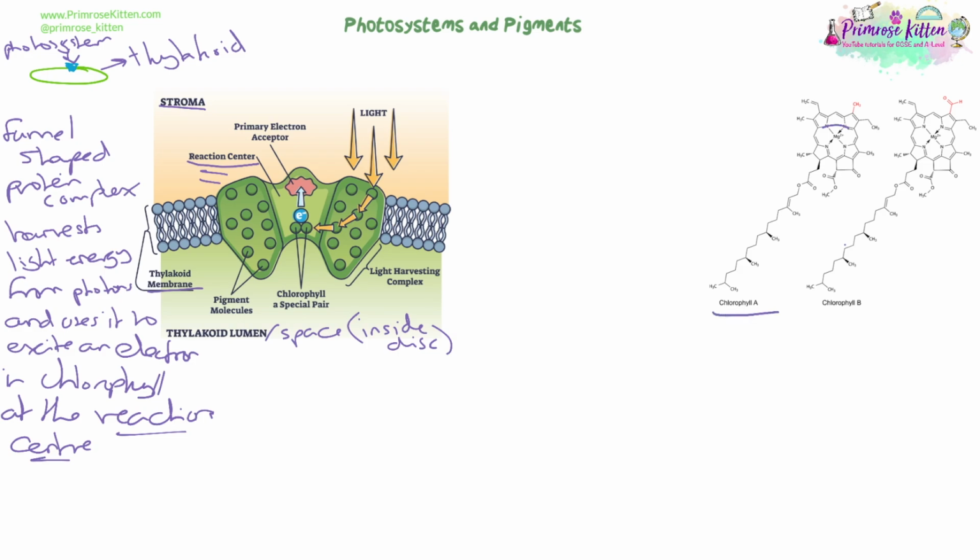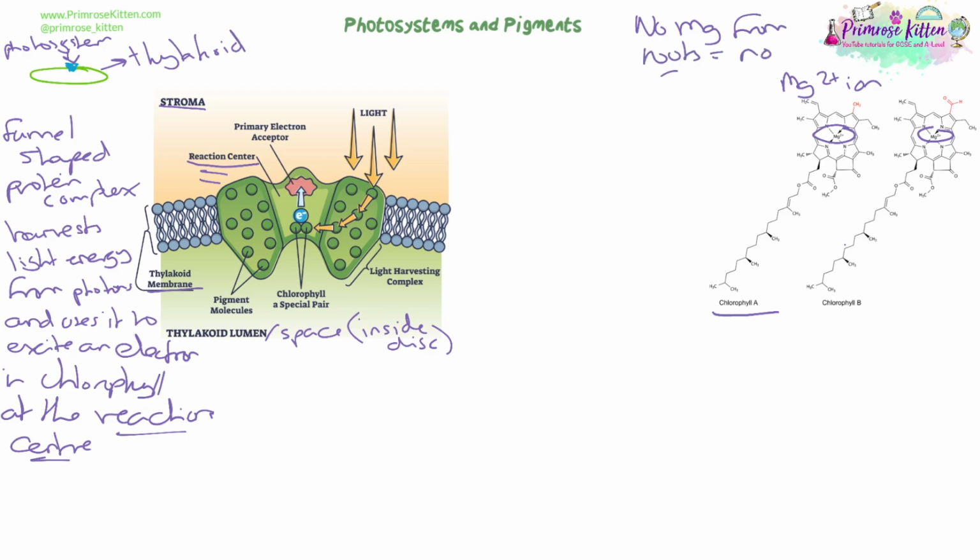Now, the chlorophyll at the base of our reaction center in all the photosystems is chlorophyll A. There are two types of chlorophyll, but they both have in common the fact they have a magnesium ion at the heart of the molecule. That is what allows the chlorophyll to do its job and get those electrons excited. And so without magnesium, the plant